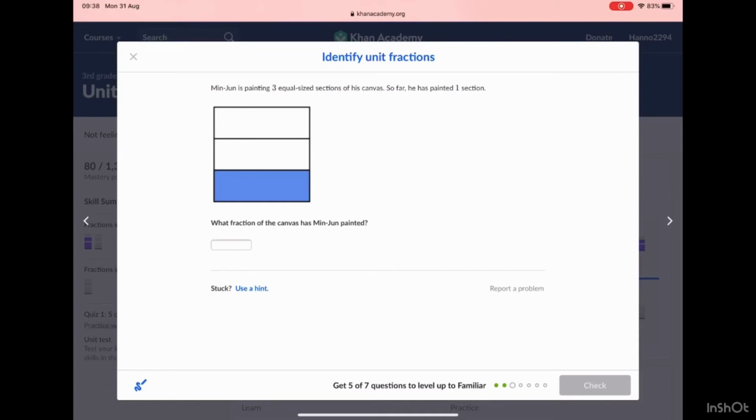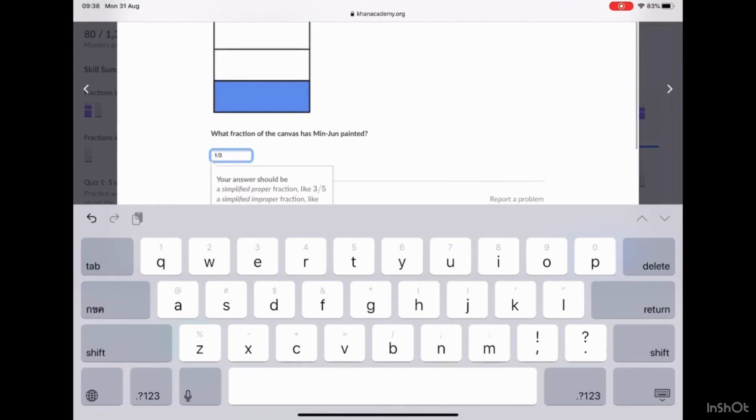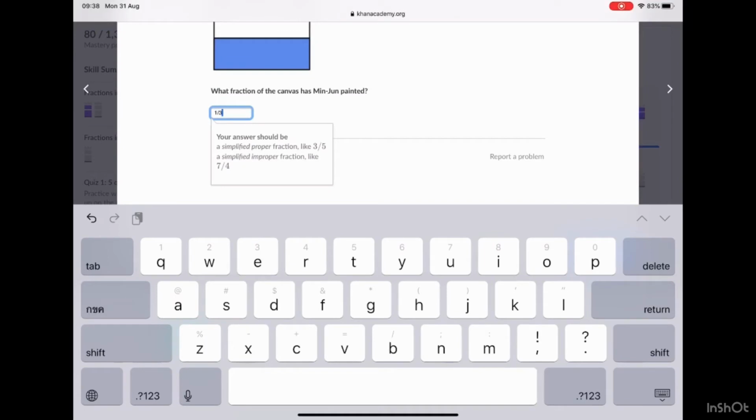Now next, Minjan is painting 3 equal sized sections of his canvas. So far he has painted 1 section. There are 3 sections that he has to paint, but he only painted 1, meaning he already painted 1 out of 3. Let's see if it's correct.